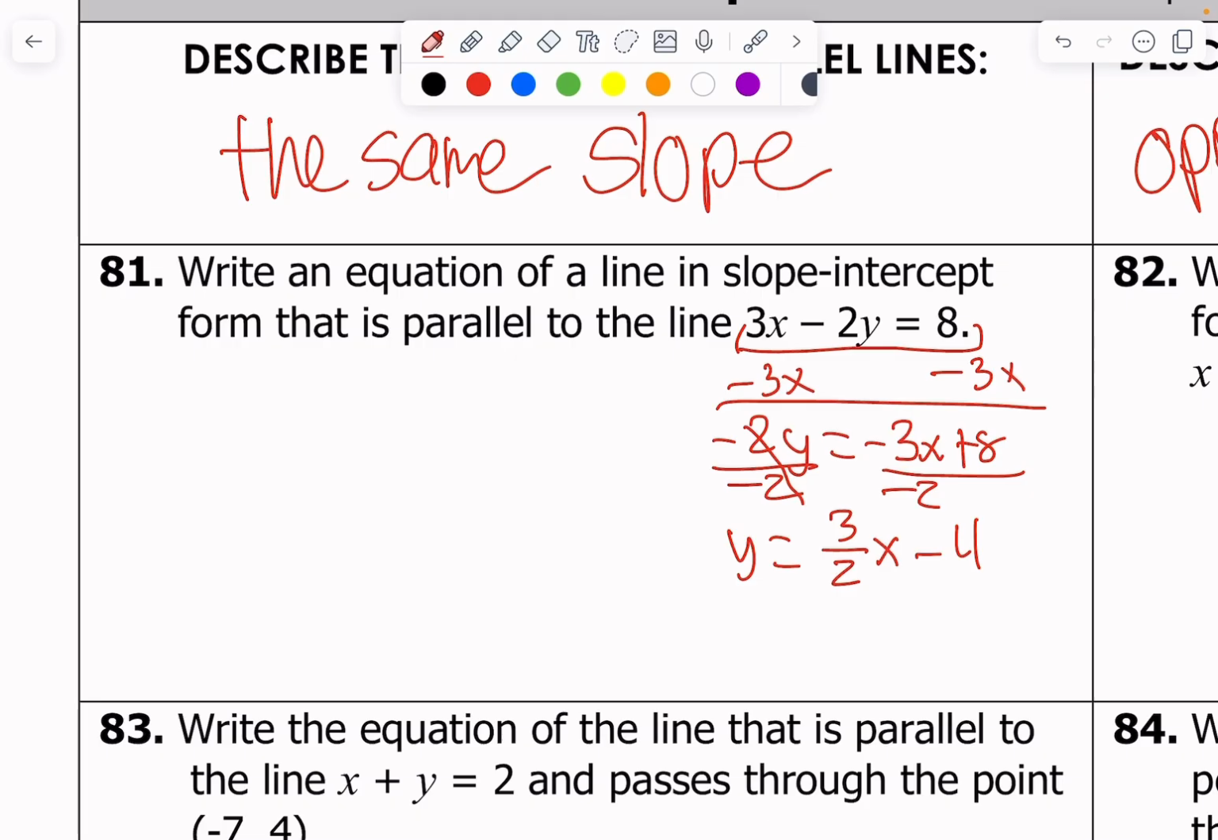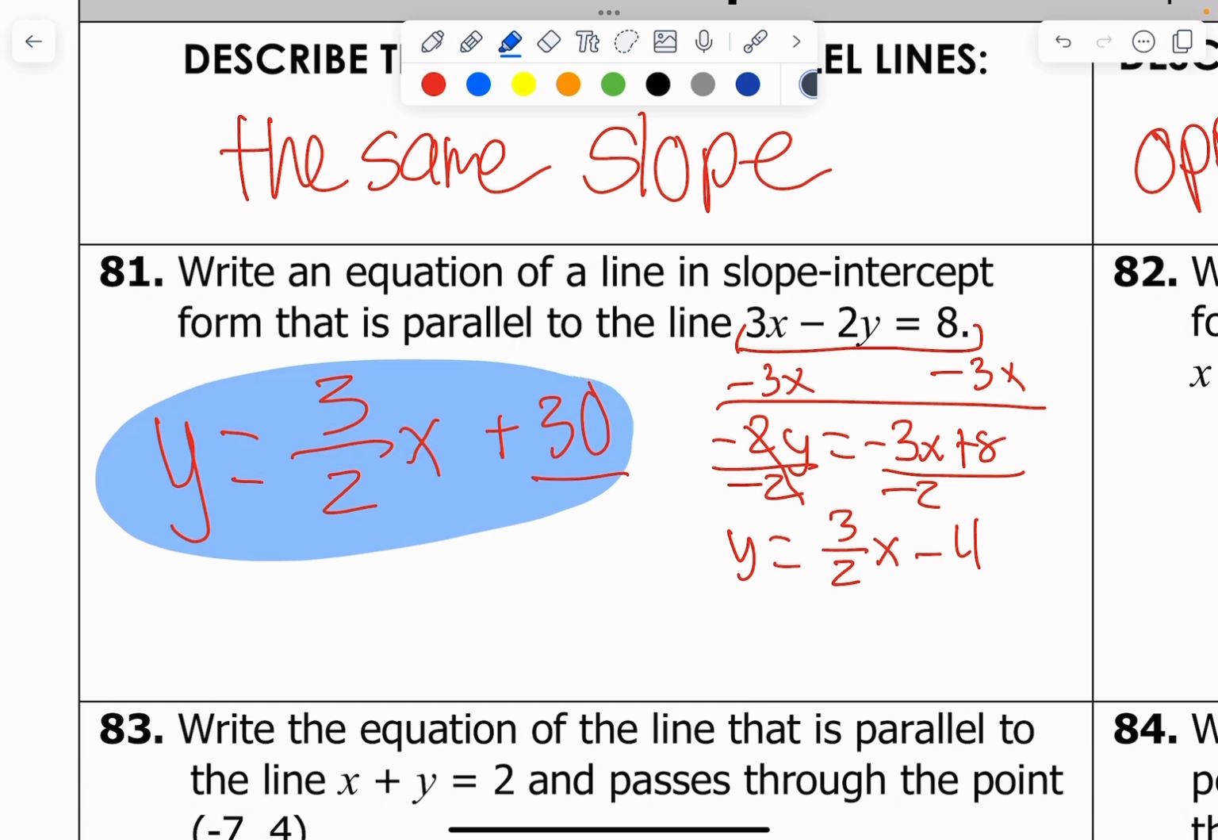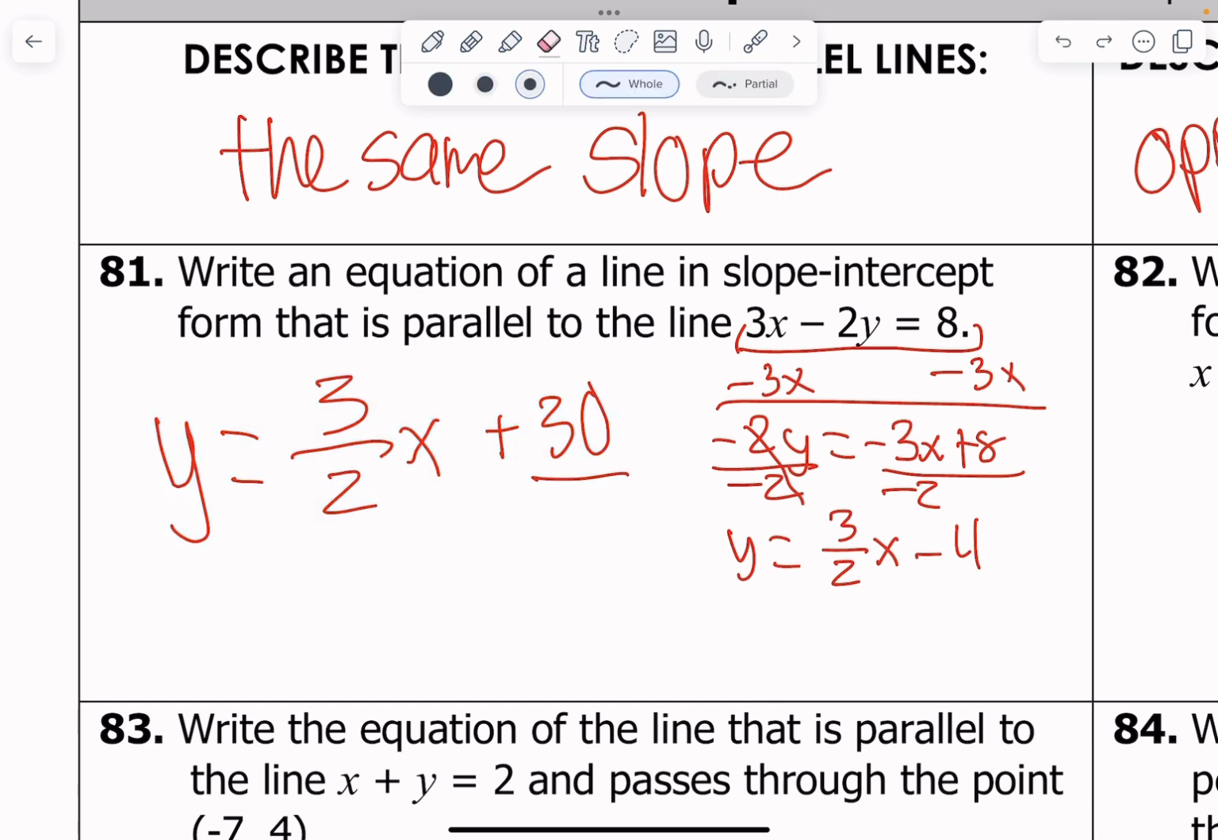And so all I need to write is another equation that has a slope of 3/2 x that has a different y-intercept. And so I'll pick, in this case, 3x plus 30. Why not? It has a different y-intercept, and so those lines are parallel. So there's my answer. And you could put a multitude of answers. You could put plus 28, 27, 65.